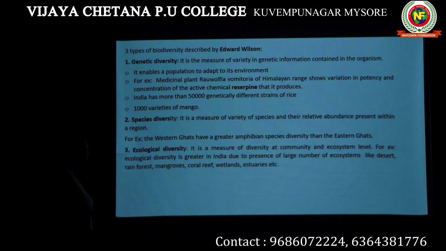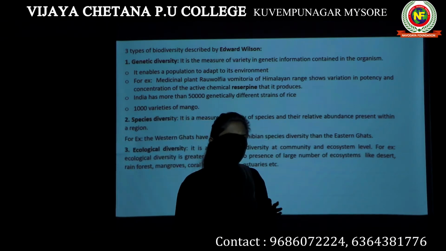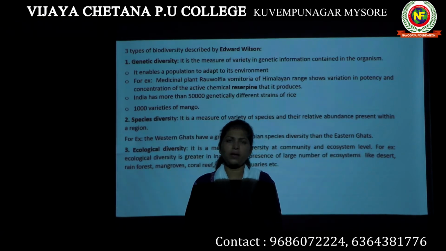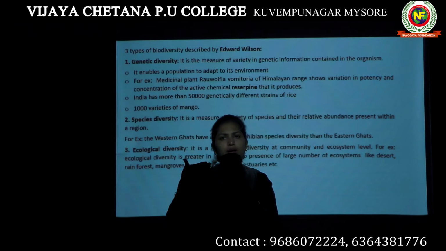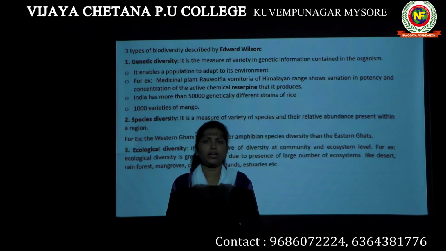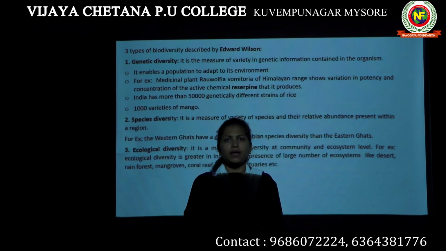The biodiversity are of three types. If we look into the ecological hierarchy, it starts with organisms, then population, then community, then ecosystem, then a biome, then a biosphere.